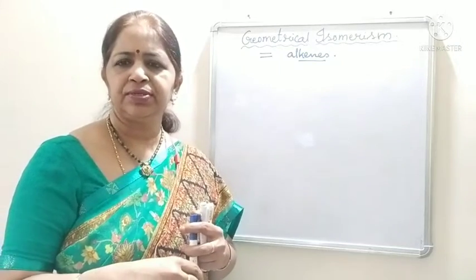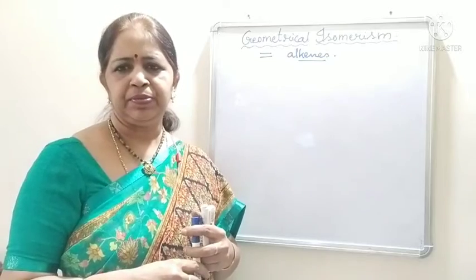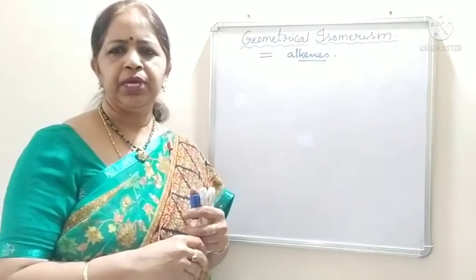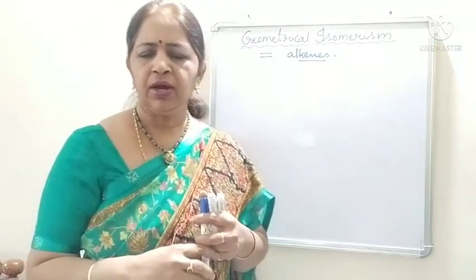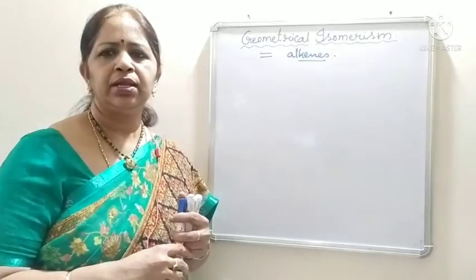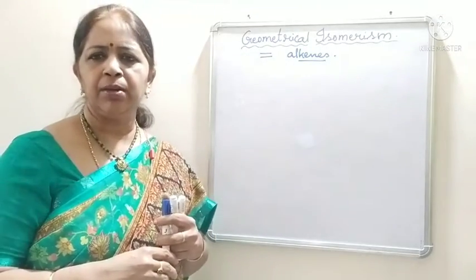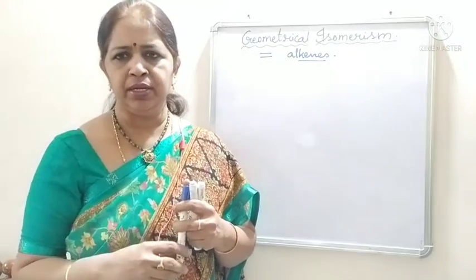Hello students, today let us study about geometrical isomerism. What is this geometrical isomerism? It is seen in alkenes. What are alkenes? Alkenes are the double bonded compounds. A double bond is a combination of one sigma bond and one pi bond.